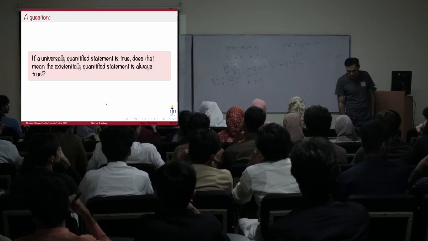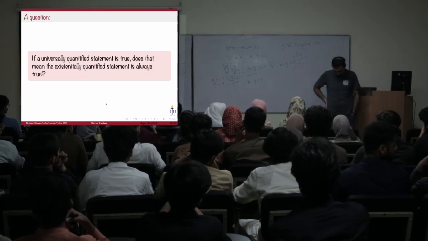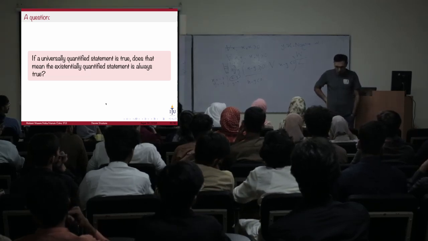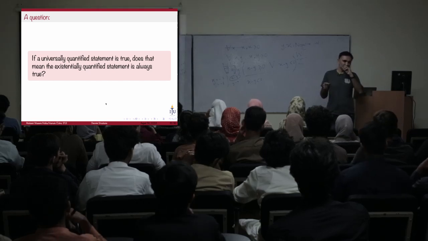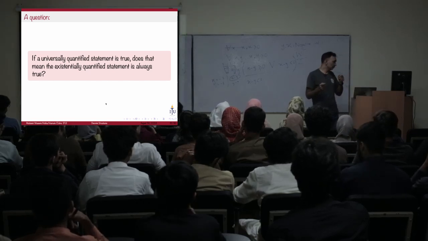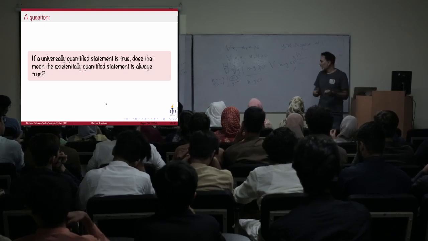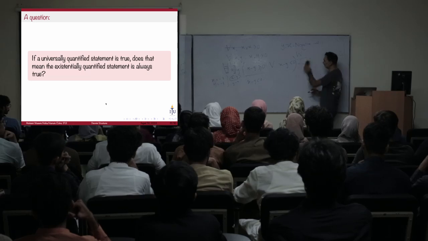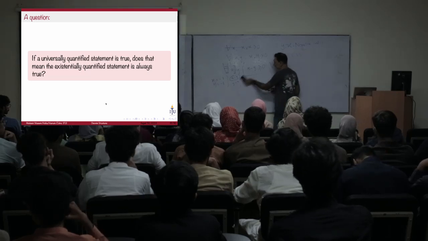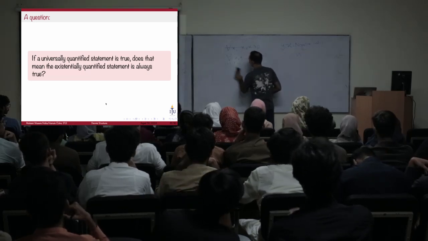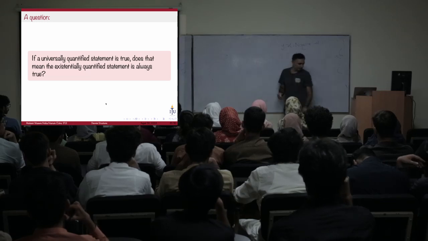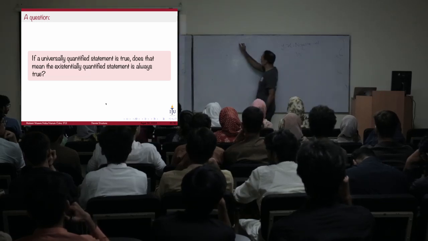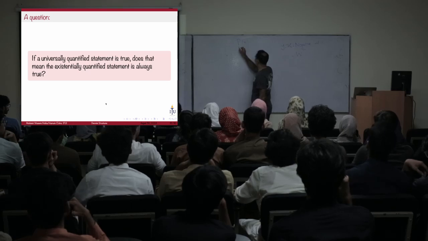So what is a universally quantified statement? The universally quantified statement says that whatever the statement is, let's say कि जो मेरी statement है उसको मैं p of x करता हूँ. So I have some statement p of x. This is a predicate.